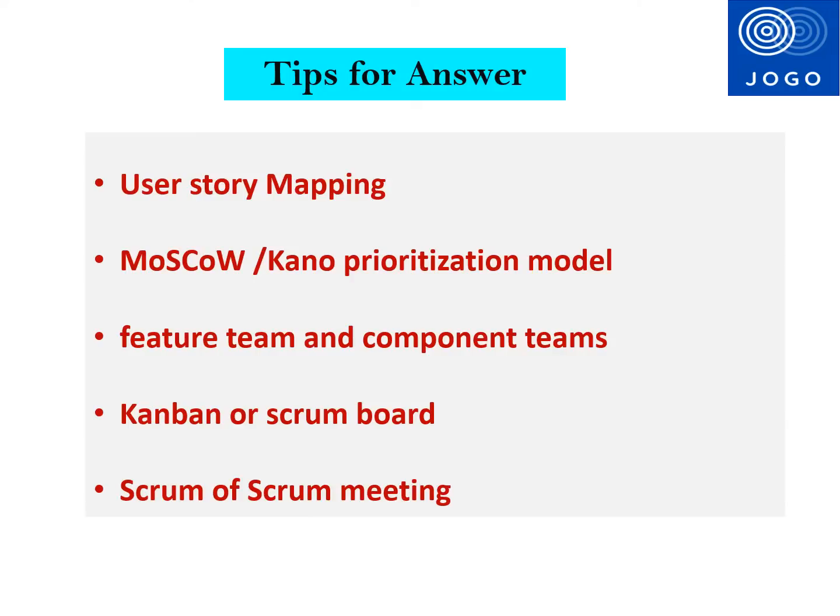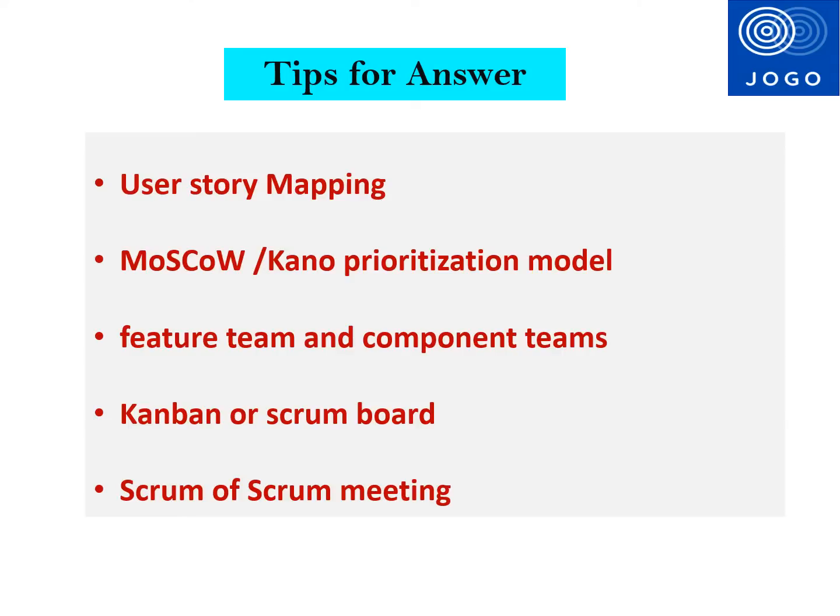Few techniques can be used to manage the dependency very well. The first one is user story mapping. With this technique, user stories will be grouped based on the features. Dependent stories will be mapped based on the data flow and functional sequences. The second technique is using Moscow or Kano prioritization model for each user story by sequencing the dependent backlog item.